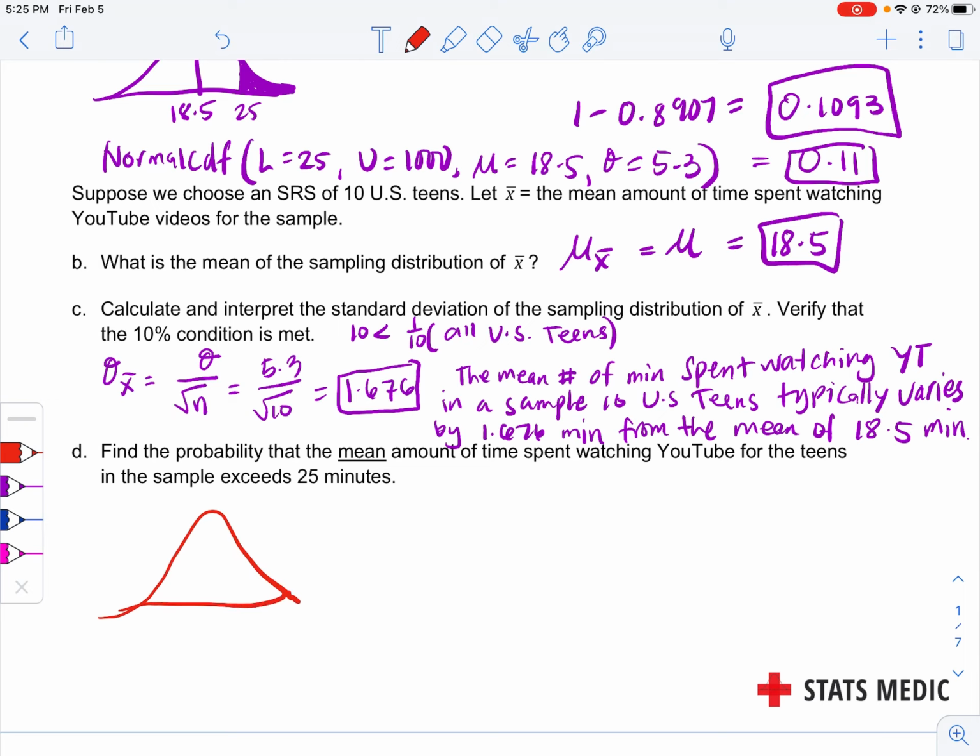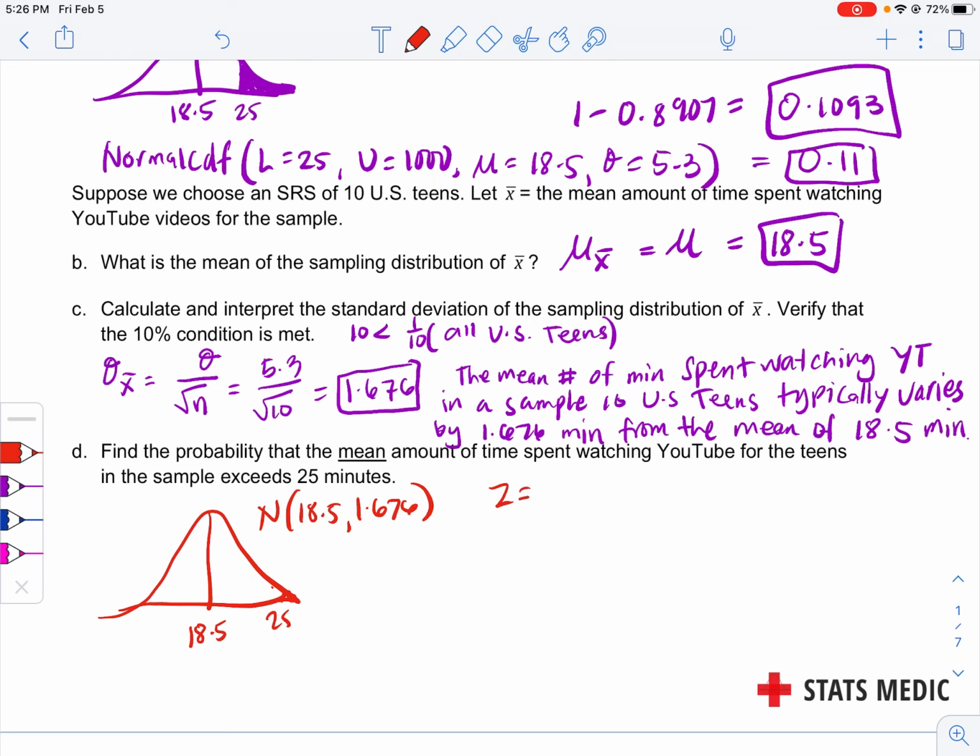So I'm going to be solving for the same mean 18.5, but my standard deviation is no longer the same. So where's 25? In this case, the standard deviation is very small. So my 25 would be like really small, crazy small.